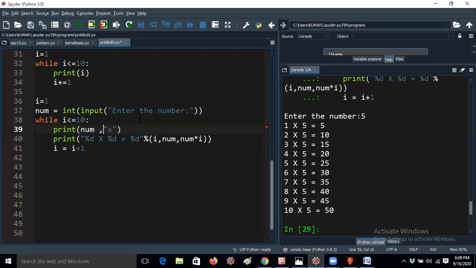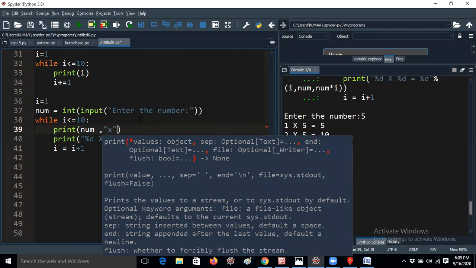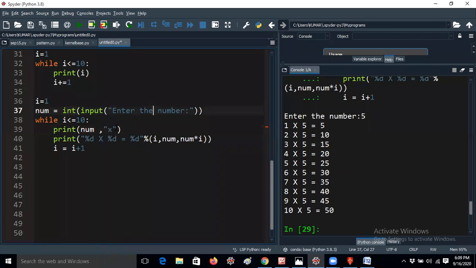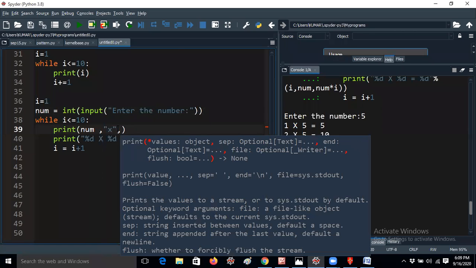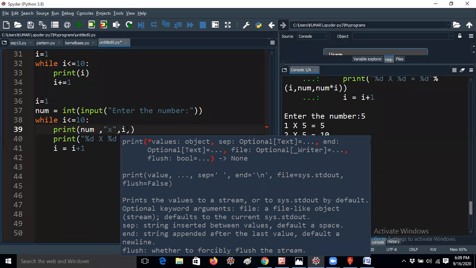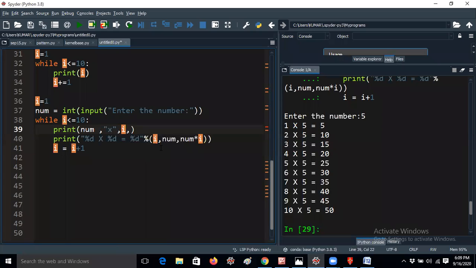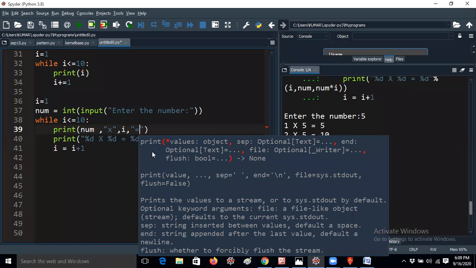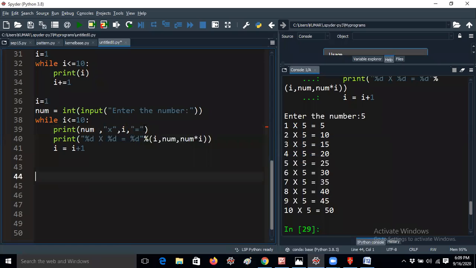Instead of using the percentage, you can write this in the general way also. So num comma, num into, comma, num into i. Again you have to give double quotes or single quotes, whatever it may be, then equal to.